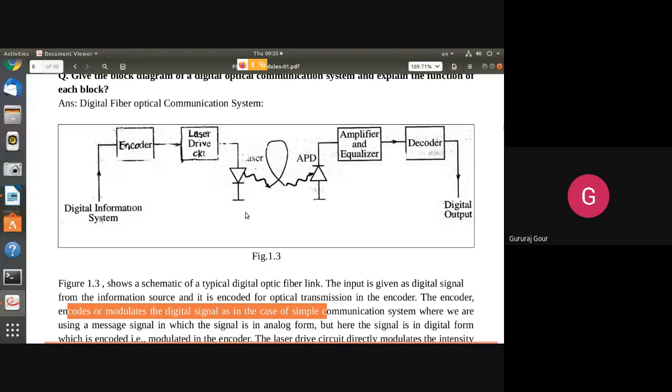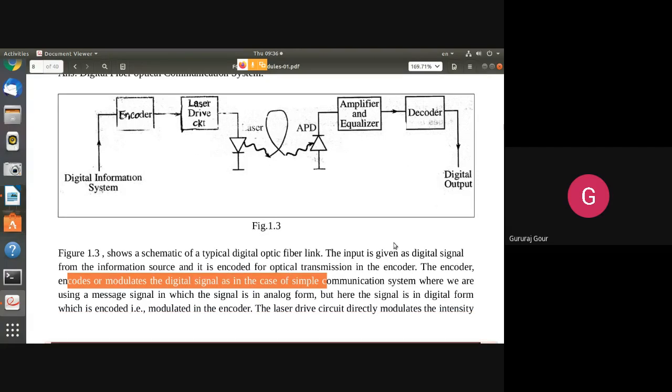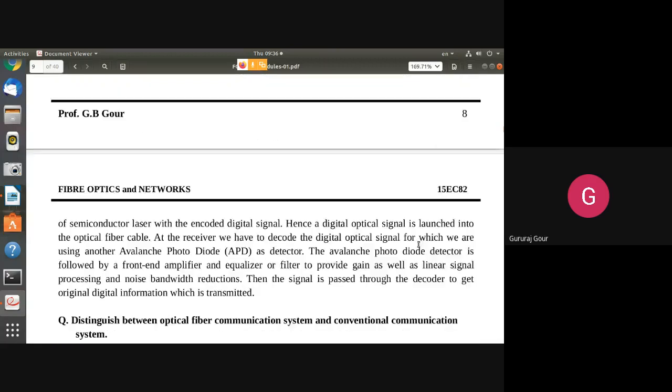So you can see the laser source is acting as the light source at the transmitter side, and the avalanche photodiode (APD) is acting as the detector at the receiver side. Here we are using an amplifier and equalizer. The amplifier is used to boost the weakened signal that has traveled a long distance from the source to the destination. The equalizer looks for any weakened band sections, which will be boosted, and then the signal is decoded. The decoder means demodulation, similar to the demodulation itself.